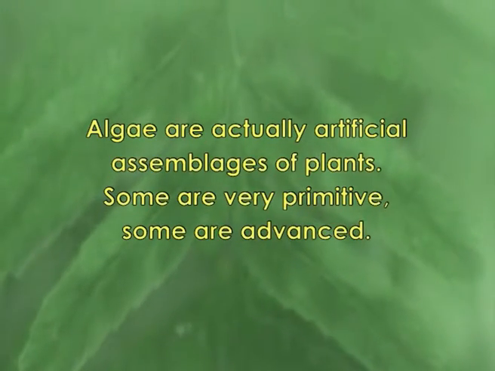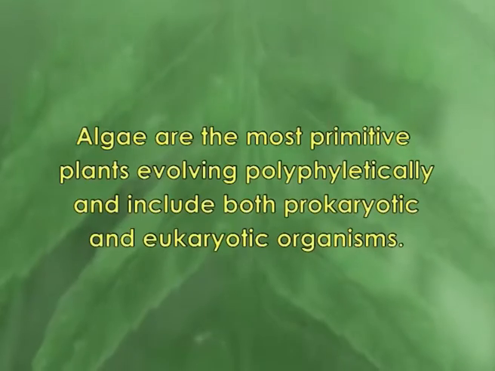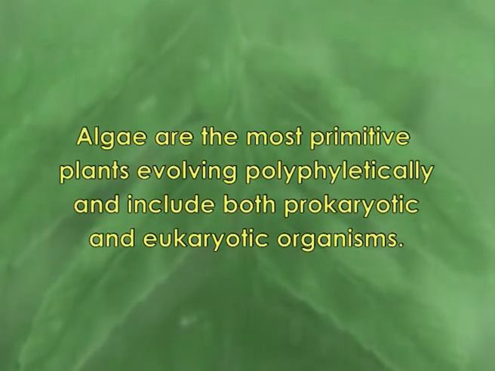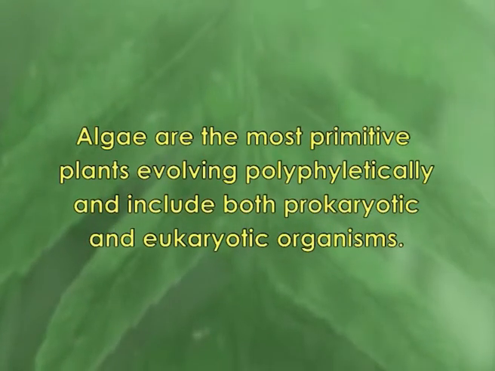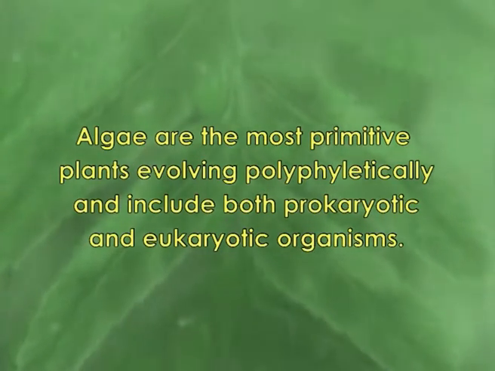So, as a definition, we can define algae as the most primitive plants, evolved polyphyletically, and they include both prokaryotic and eukaryotic organisms. And the algal plant body is thalloid, that means their plant body is not differentiated into roots, stems and leaves like higher plants, and they have naked reproductive structures.